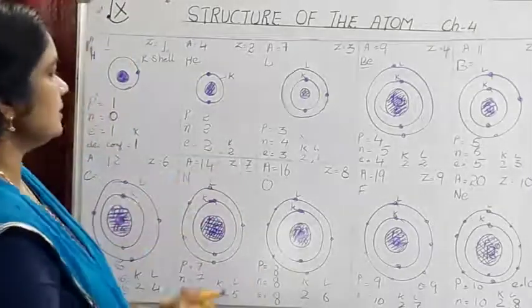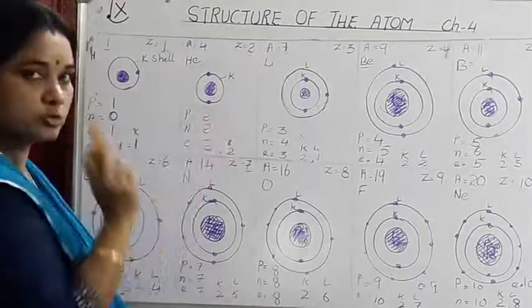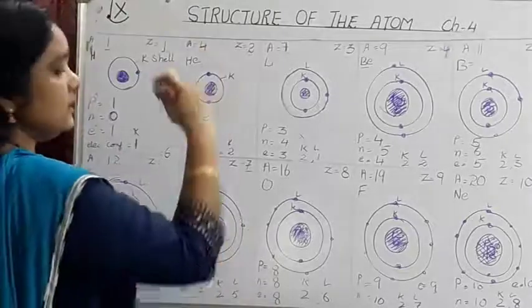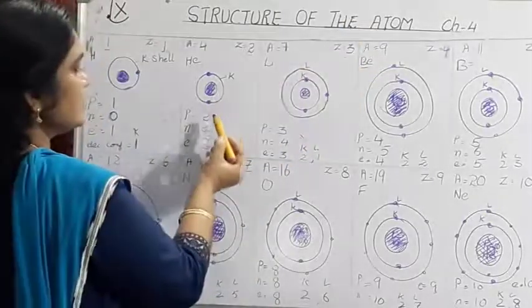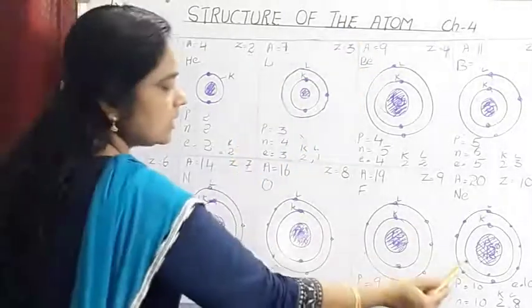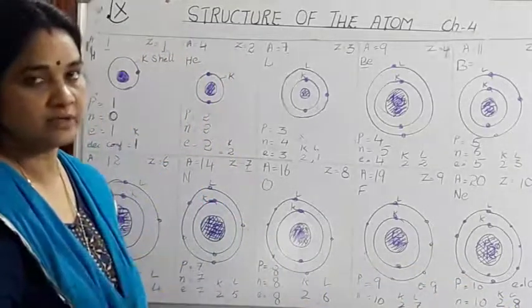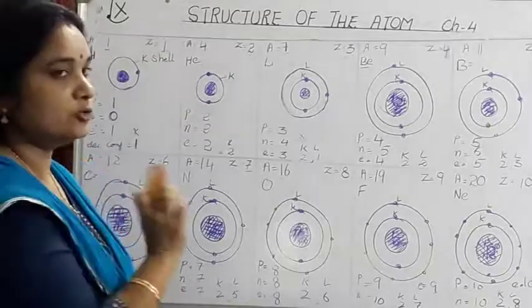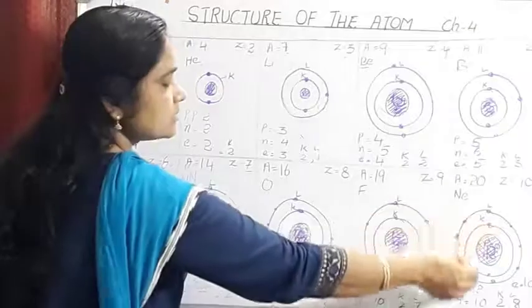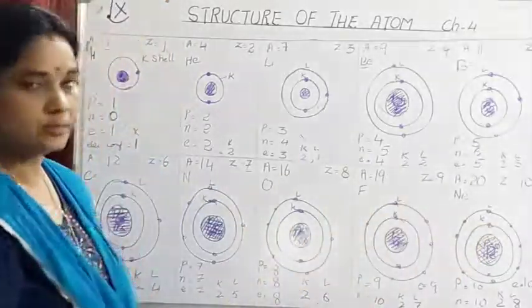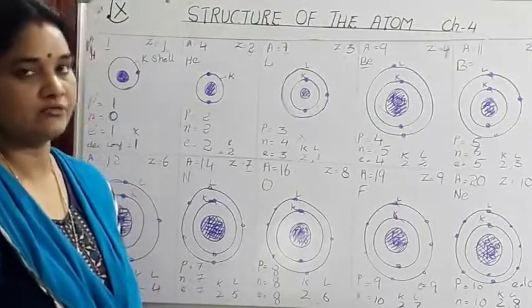So there are 2 noble gases which we have seen, which belong to group number 18 in the periodic table, in the extreme right hand side of the periodic table. That is helium with duplet configuration, and neon having 8 electrons in the outermost shell, known as octet configuration. Octet means 8, duplet means 2. So these 2 are said to be the noble gases of stable electronic configuration.